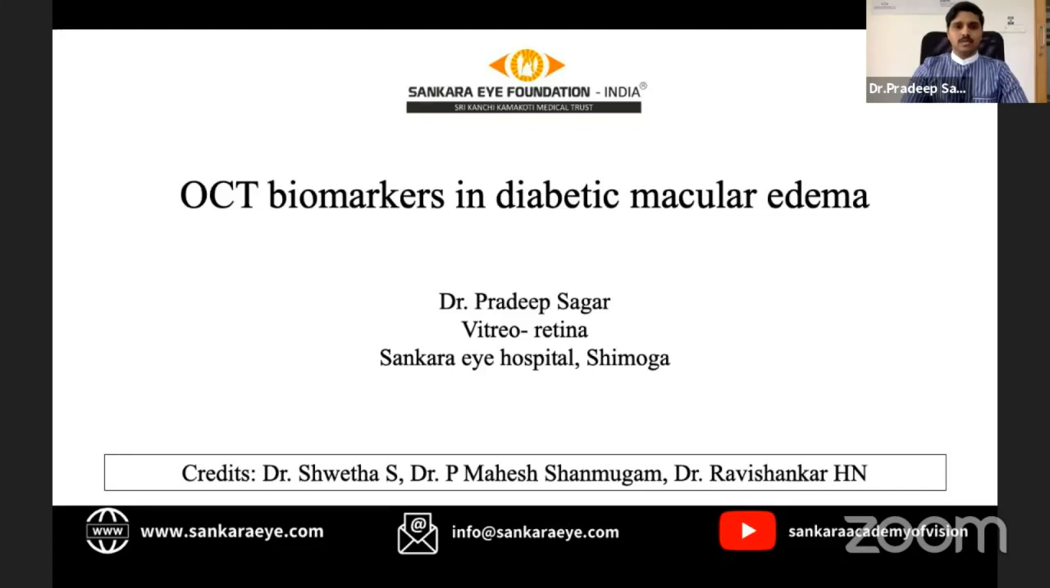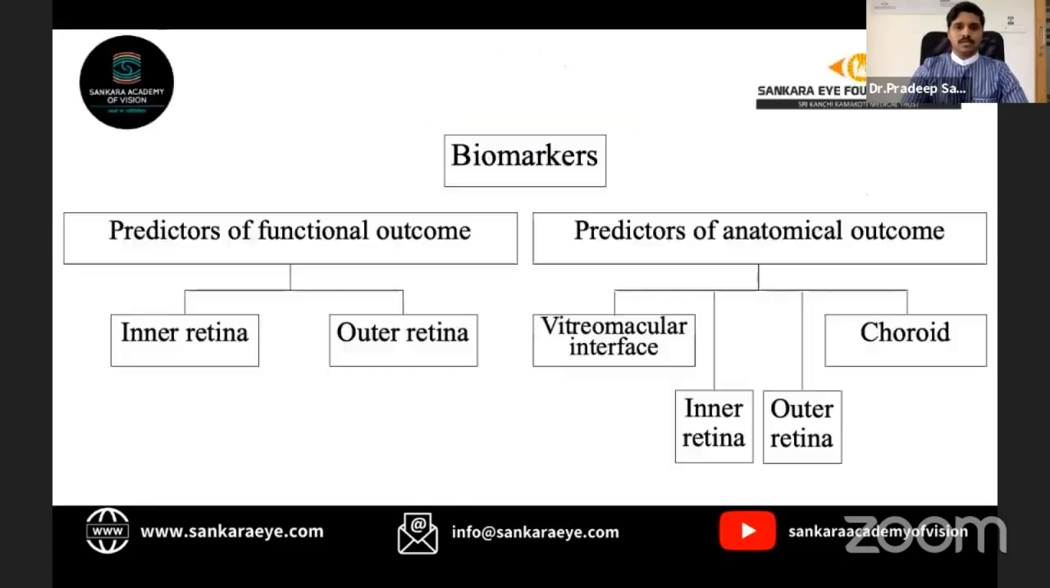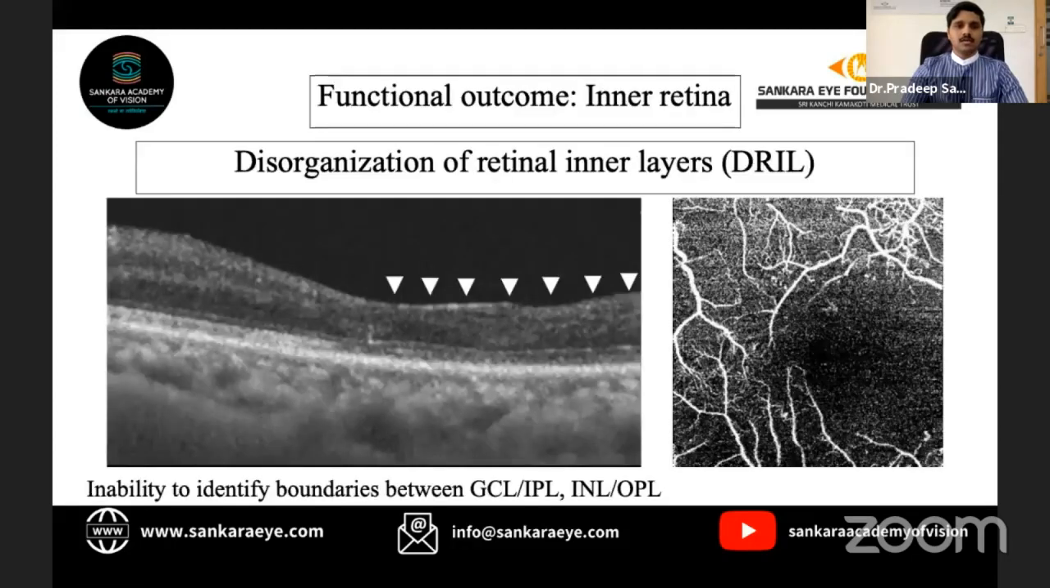I will be discussing OCT biomarkers in diabetic macular edema. I will be discussing under two sections, the biomarkers which predict the functional outcome and the biomarkers that predict the anatomical outcome. Coming to the biomarkers that predict the functional outcome related to the inner retina, disorganization of retinal inner layers, abbreviated as DRIL. It is defined as the inability to identify boundaries between the ganglion cell layer, inner plexiform layer, and the inner nuclear layer and outer plexiform layer.